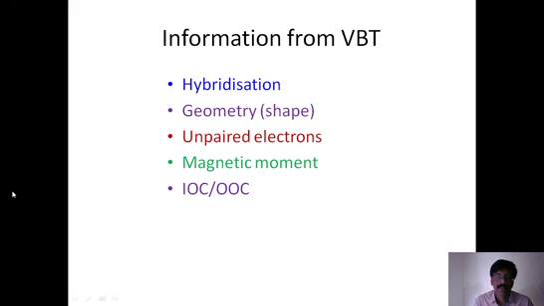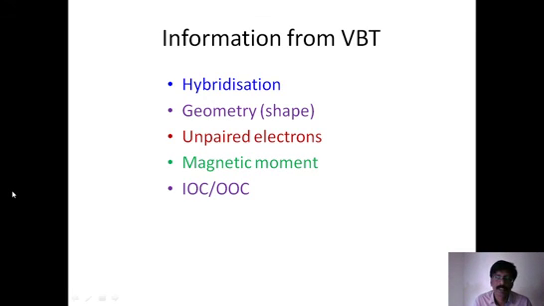And once hybridization is decided, then we get the geometry. That is, the shape of the complex is decided. That is also very important information from valence bond theory. After that, we also take the orbital diagram, 3d, 4s, 4p orbital diagram. Based on that, we calculate the number of unpaired electrons. Based on the nature of the ligand, we decide the number of unpaired electrons. And once we get the number of unpaired electrons, the n value, we can calculate the magnetic moment of the complex theoretically and also by using experimental methods.